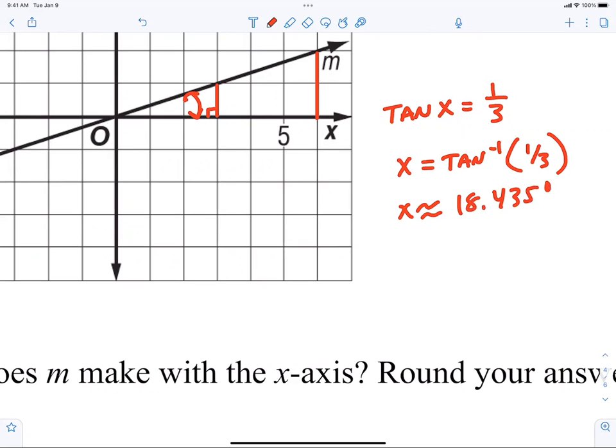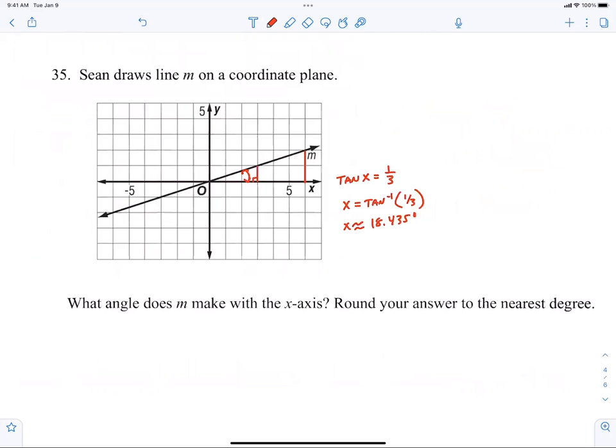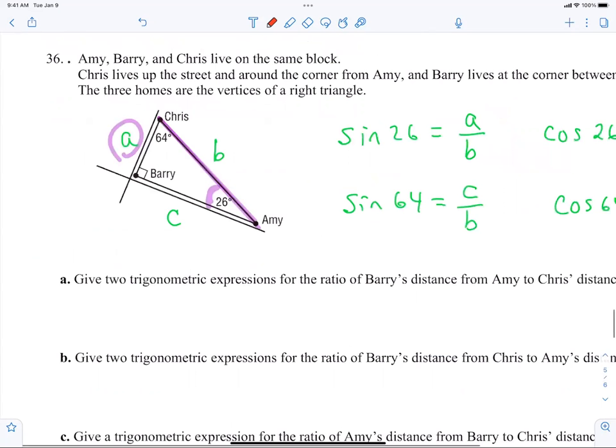All right, so everything is: draw a right triangle, figure out what two things you know, and there's the missing thing. And it's always going to be either sine, cosine, or what? Tangent. You just have to identify opposite, adjacent, hypotenuse, and then you just solve the problems. It's super easy. All right, so there we go.